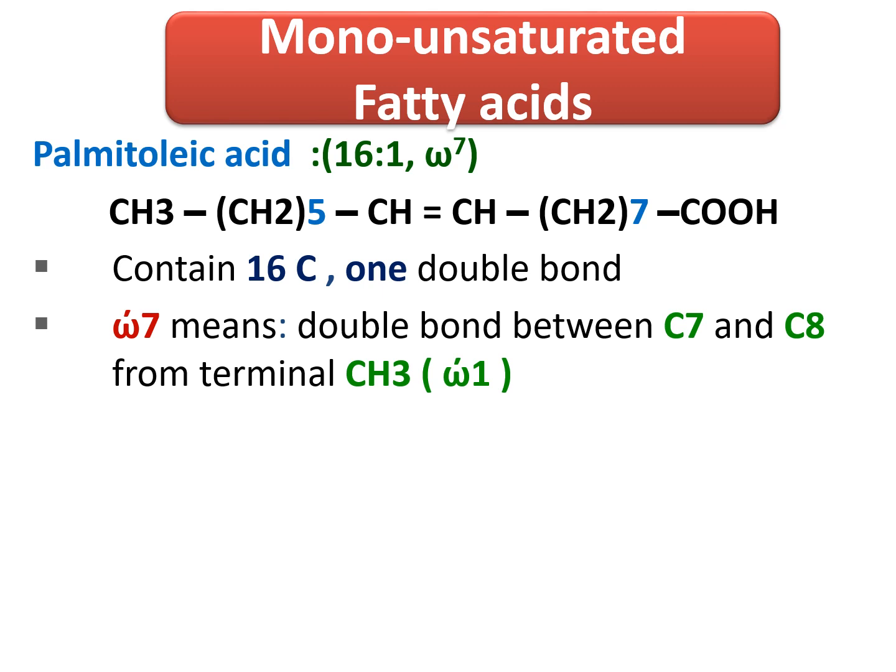This is the first carbon, which is omega 1, and 5 carbons. So we have now omega 6, and this is the seventh carbon, carbon number 7, omega 7. So between omega 7 and omega 8, this is the double bond. So it's called omega 7, which means the double bond is between carbon number 7 and carbon number 8. So it contains 16 carbons, only one double bond at omega 7.